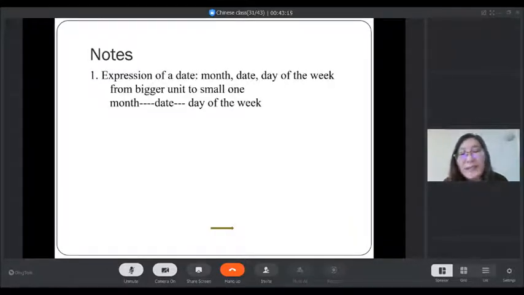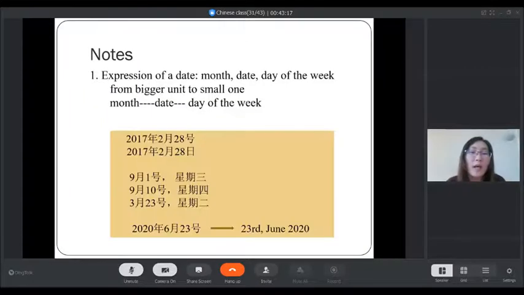Another note is about when we talk about the date, month, and year in Chinese. In Chinese, we say the year first, and then month, and then day, and then weekday.